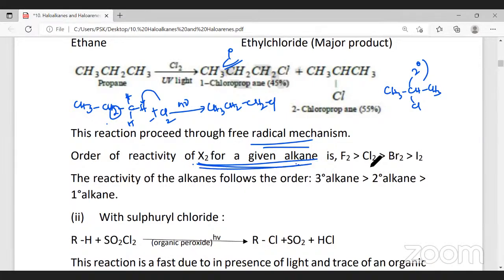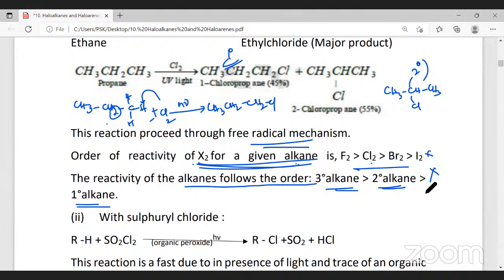Fluorine is more reactive compared to chlorine, chlorine is more reactive compared to bromine, and bromine is more reactive compared to iodine. The reactivity of alkanes follows this order: tertiary alkanes are more reactive compared to secondary, and secondary are more reactive compared to primary. These things are important for the competitive exams.